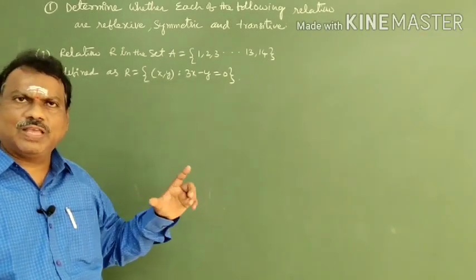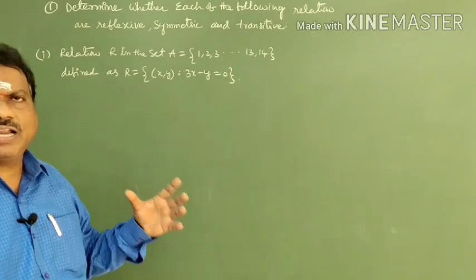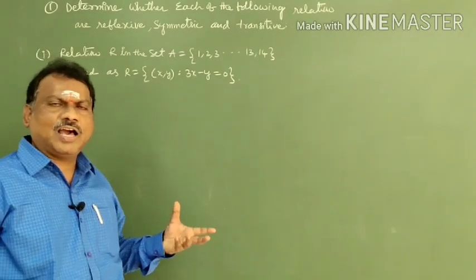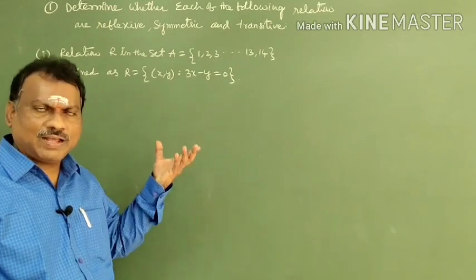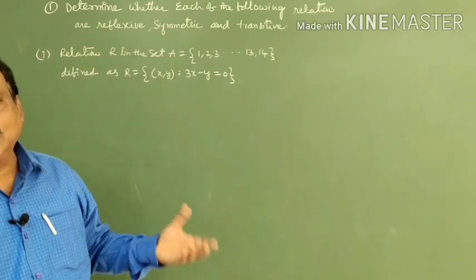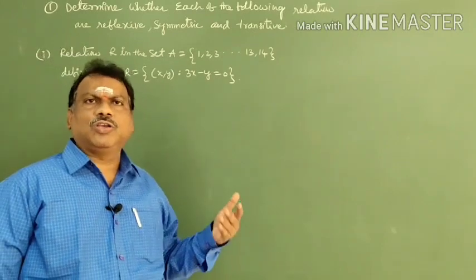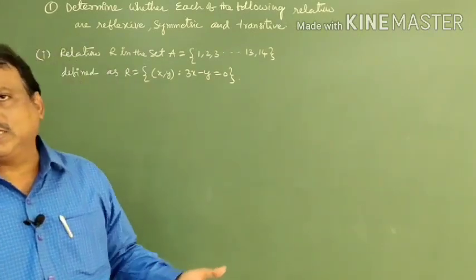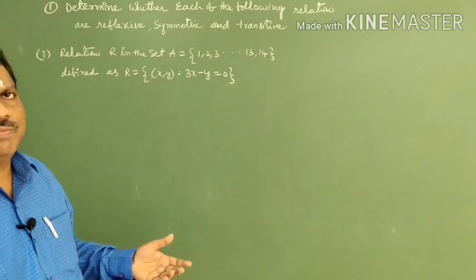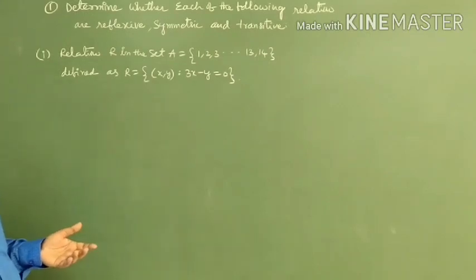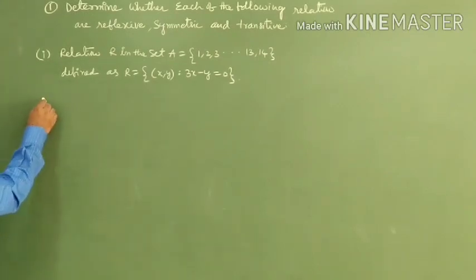In each problem they will give a particular set and a particular relation. We write the possible ordered pairs for that condition, and check whether they follow reflexive, symmetric, transitive. Already we checked some previous examples. Now I will explain this problem in a detailed way.